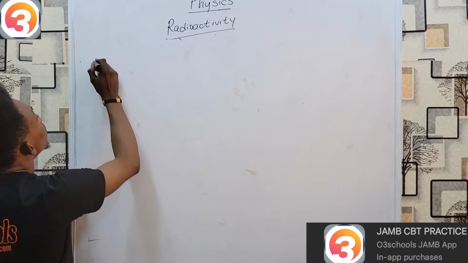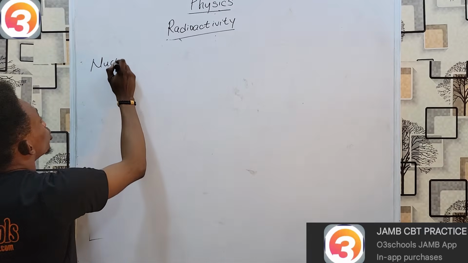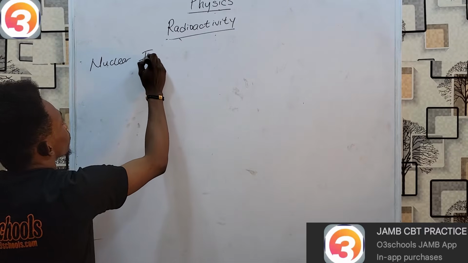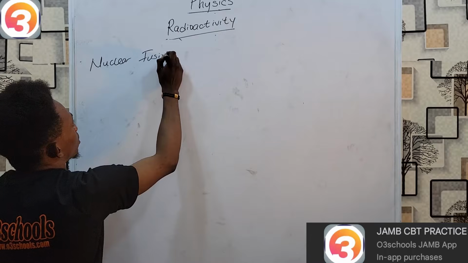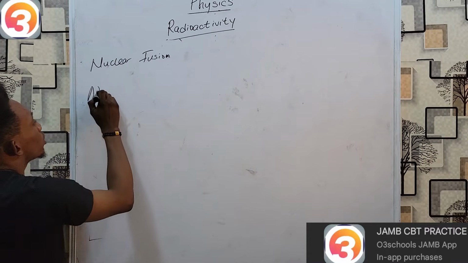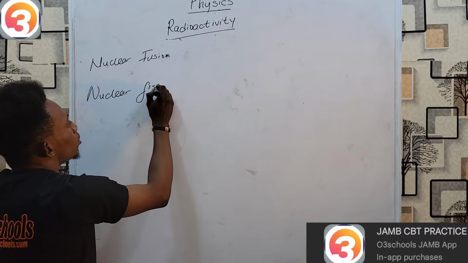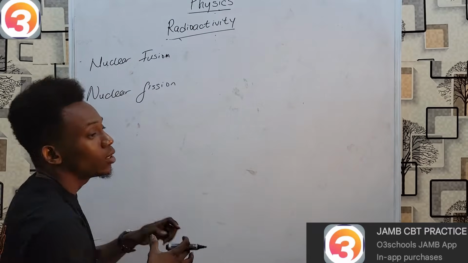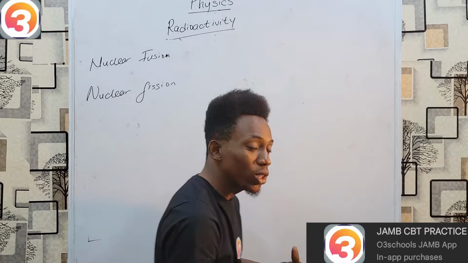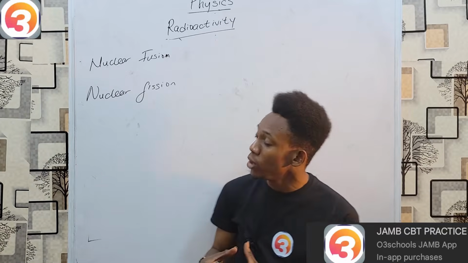And in that case, the behavior is special. Nuclear reactions are of two types. There is nuclear fusion and there is nuclear fission. As the name implies, nuclear fusion means to join together, while nuclear fission is to break.